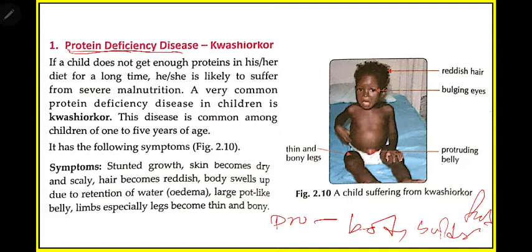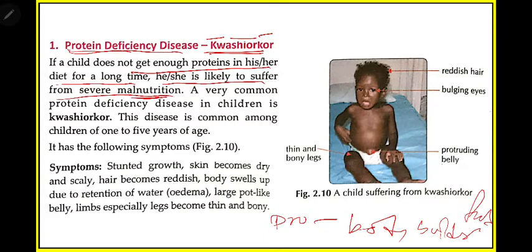So let us learn this in detail. So the disease name is kwashiorkor. Okay, if a child does not get enough protein in his or her diet for a long time, she is likely to suffer from several malnutrition. If any child does not get the proper amount of protein required for growth and development, what will happen? It will suffer from several malnutrition.